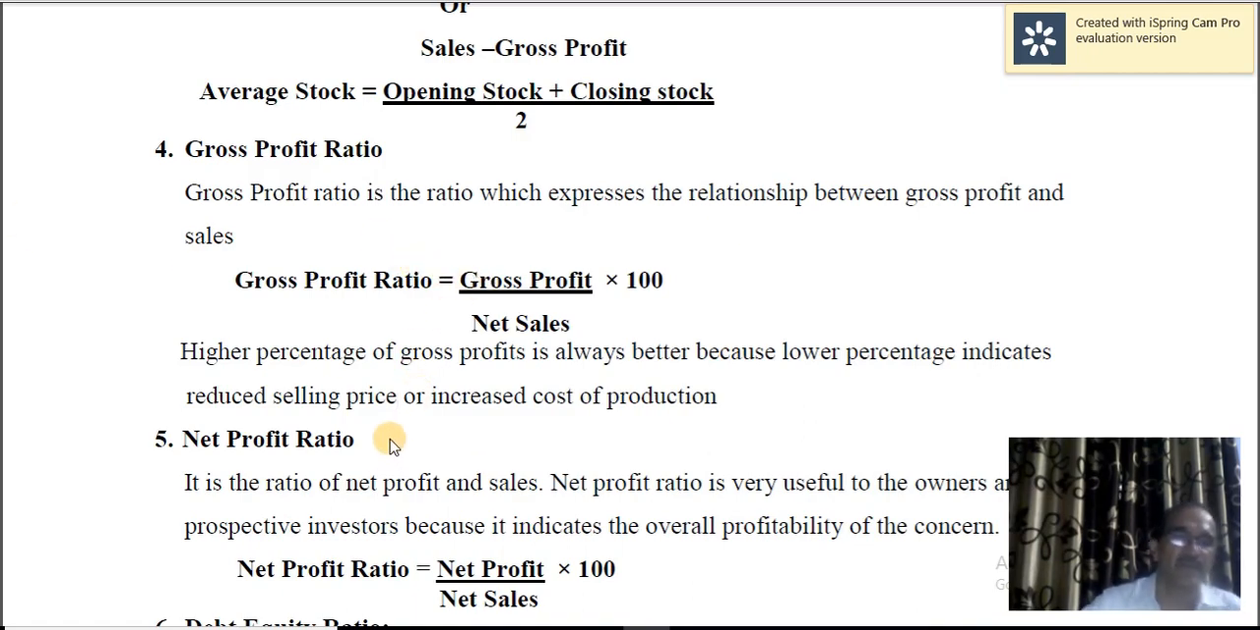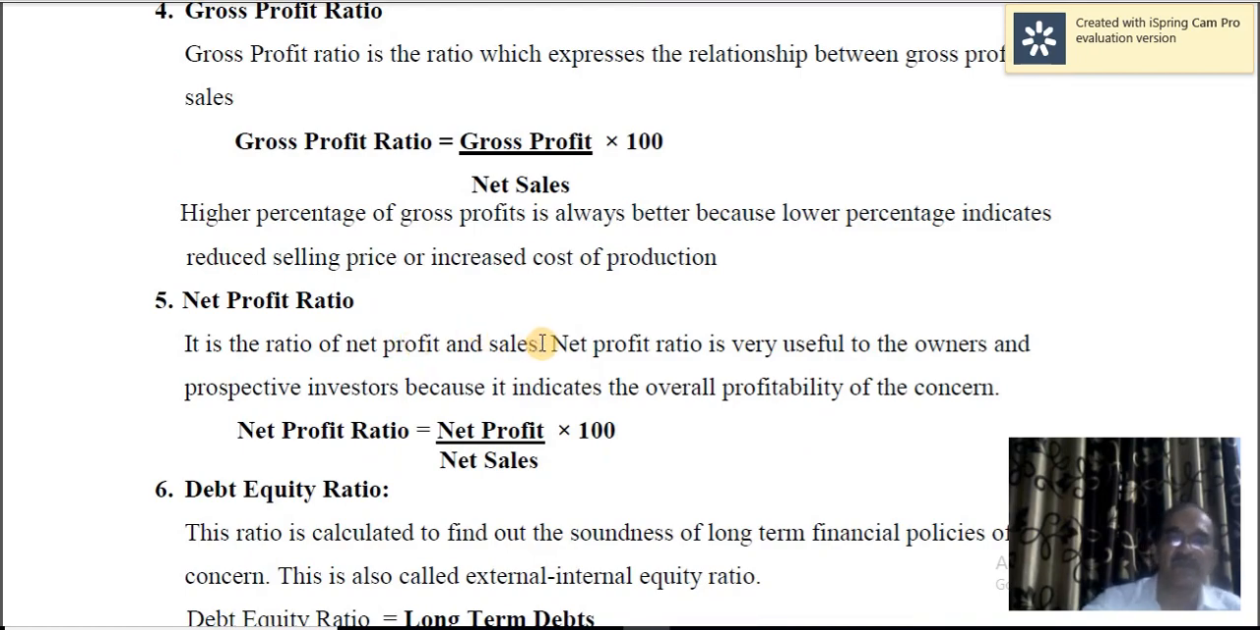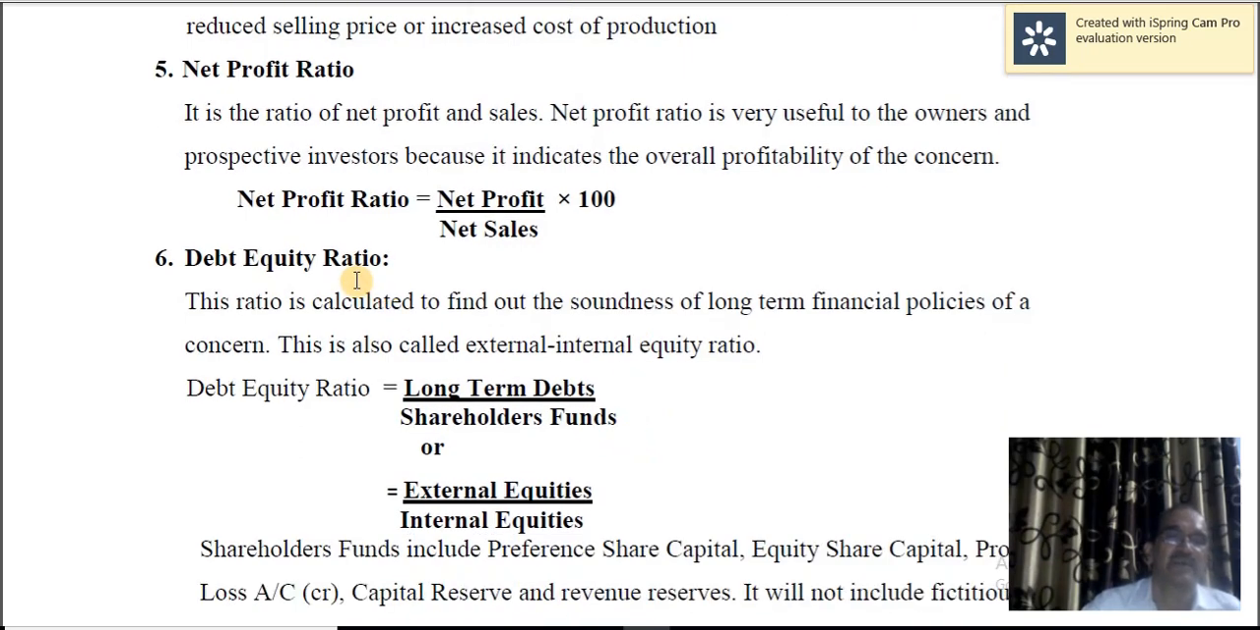Next one, net profit ratio. It is the ratio of net profit and sales. Net profit ratio is very useful to the owners and prospective investors because it indicates the overall profitability of the concern. If a concern is consistently and continuously making good profits, a good ratio of net profits, then definitely the investors will have confidence in the concern. They may invest, and the management or the shareholders will be happy because they are very sure of getting regular or consistent dividends.